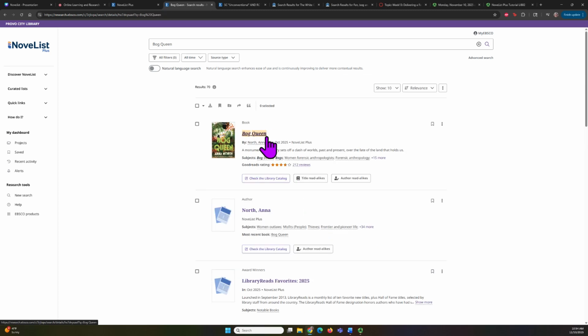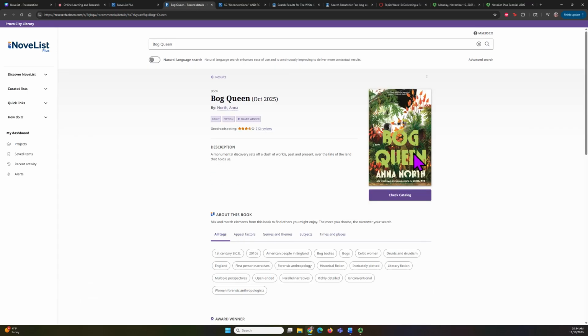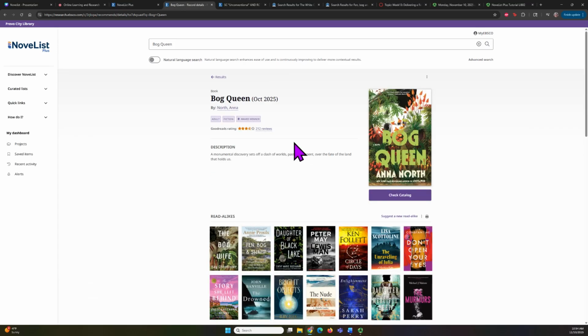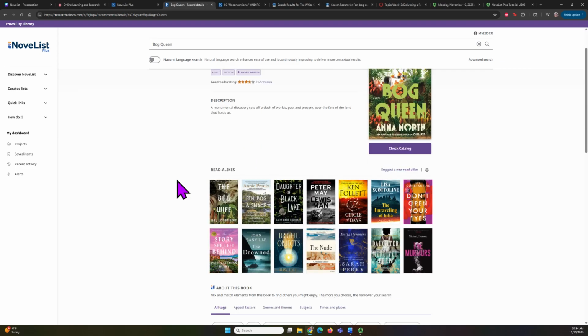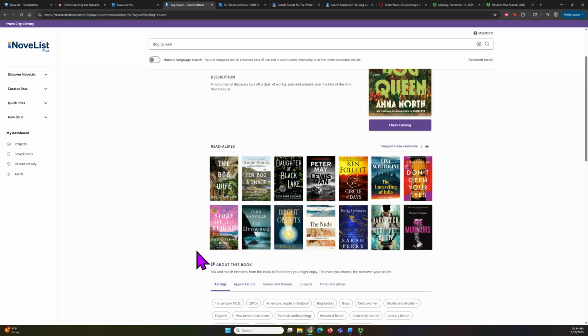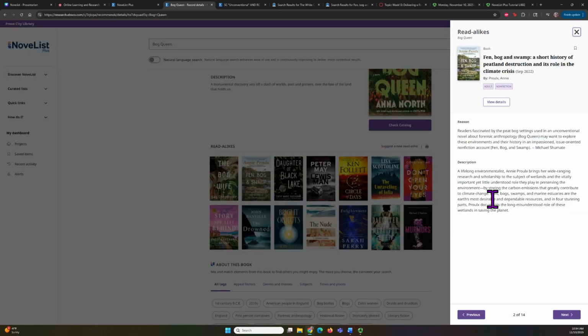So let's go to the title page for Bog Queen, and this will give us some more information. It gives us a link to Goodreads, so we could read Goodreads reviews and learn more about the book. And what I wanted to focus on is this here, where this is the covers of books that are read-alikes to Bog Queen. So this is your chance to judge a book by its cover and click on something that might seem interesting to you. So I'm going to show you this second book here, and it pops over on the right-hand side, and it gives you more information about the book.